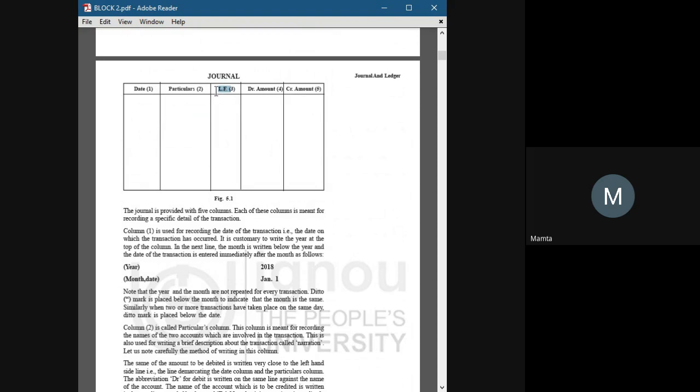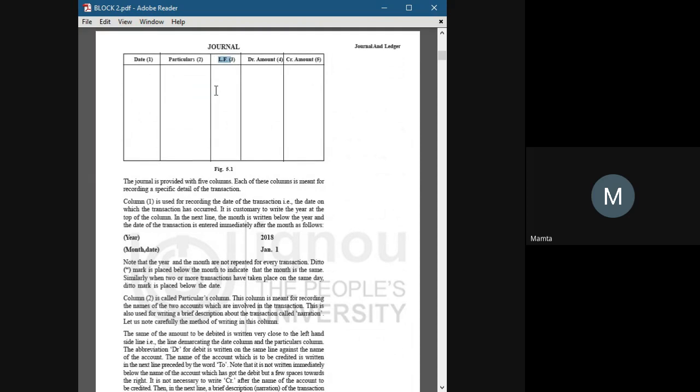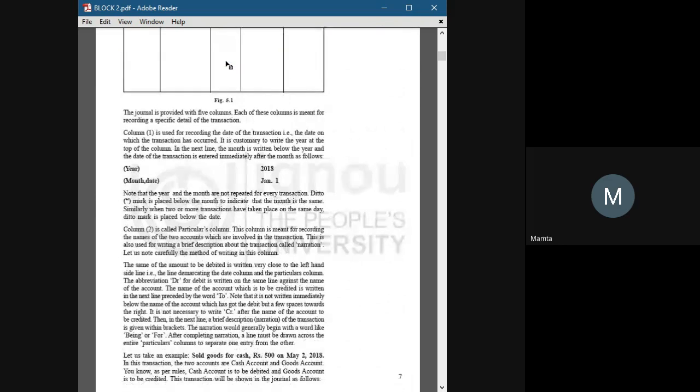These are called ledgers. So we mention the ledger folio, the page on which the entry is mentioned. This column is for that purpose.